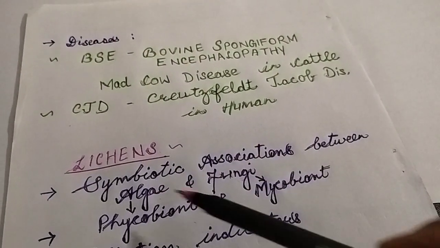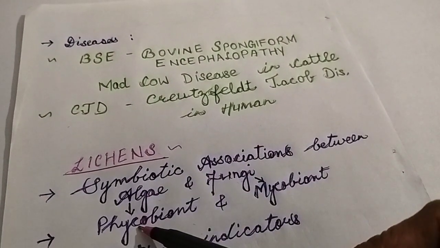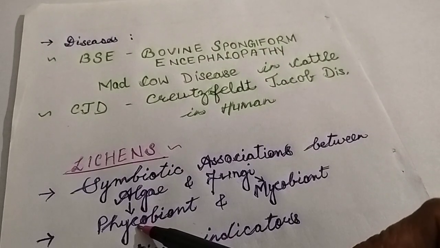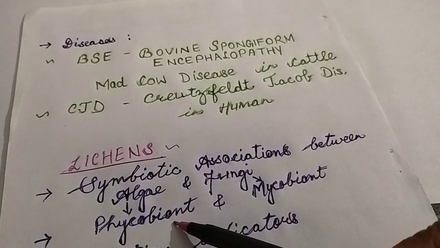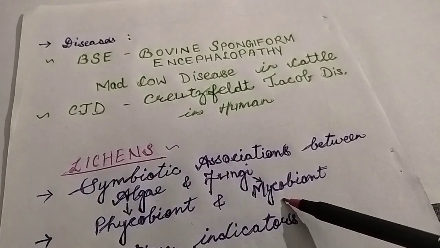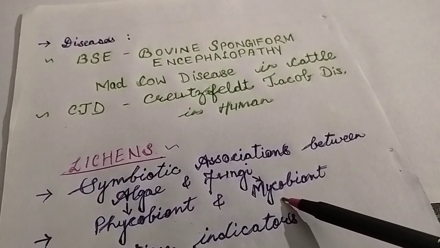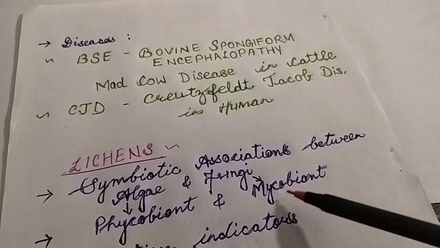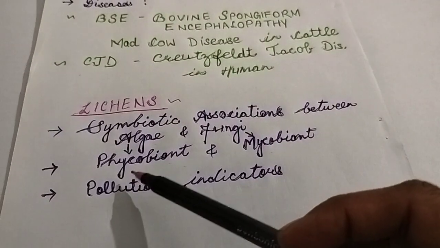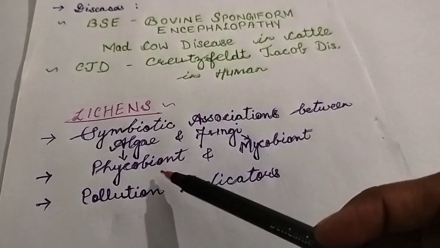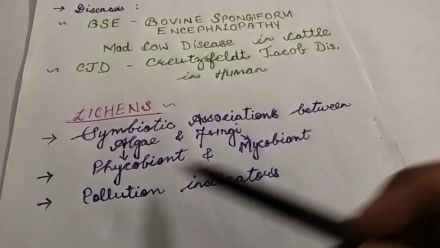In this, the algal part, the autotrophic part, is called phycobiont, and the fungal part, the heterotrophic part, is called mycobiont. Again, new terminology, very important, always asked in exams.